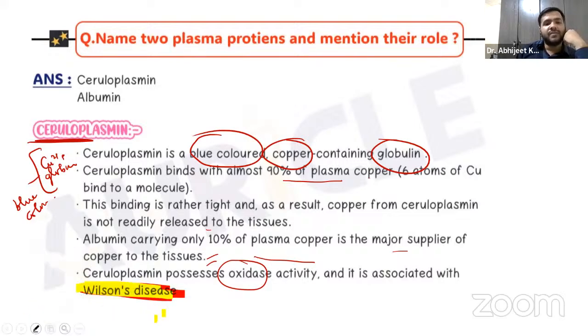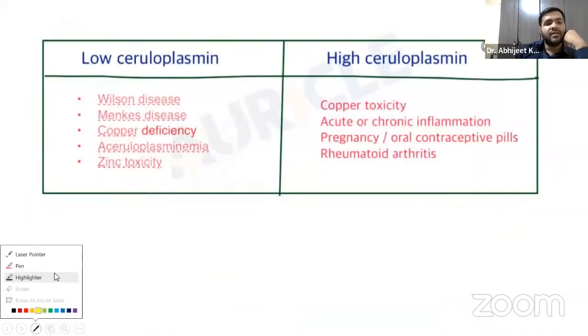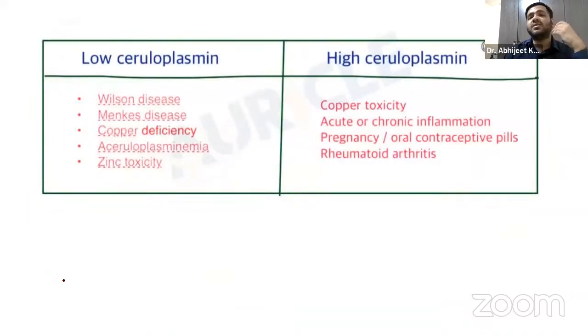Next, a list of important diseases that you have to remember where the ceruloplasmin levels will be low: Wilson's disease, Menkes disease, copper deficiency, obviously. All the copper has combined with the ceruloplasmin, so the levels of copper will be decreased. Aceruloplasminemia, where ceruloplasmin levels are decreased, and zinc toxicity also.